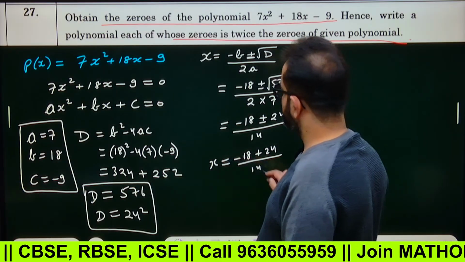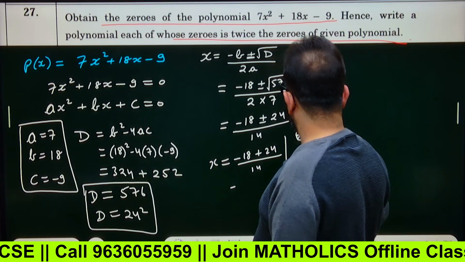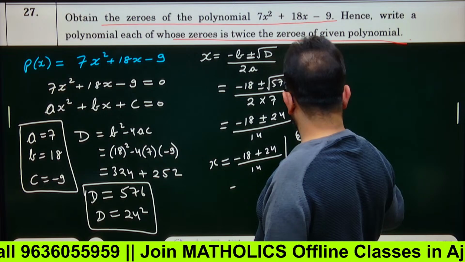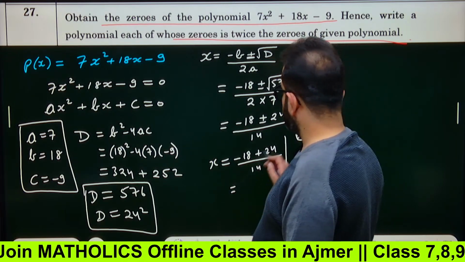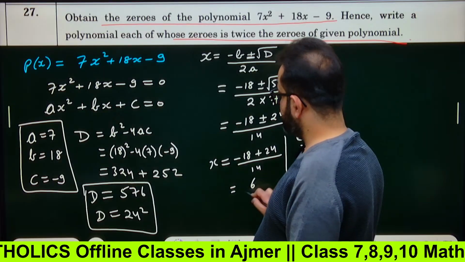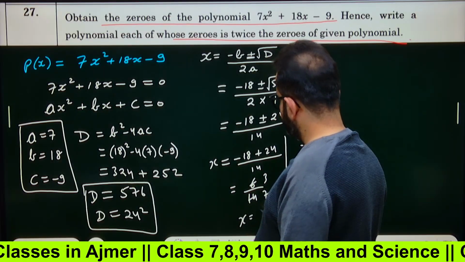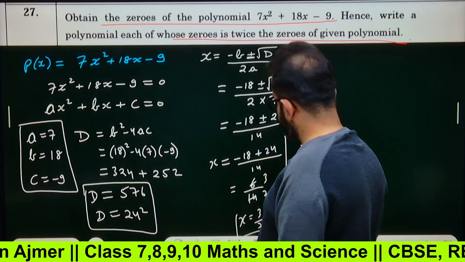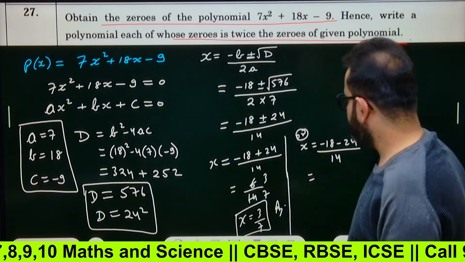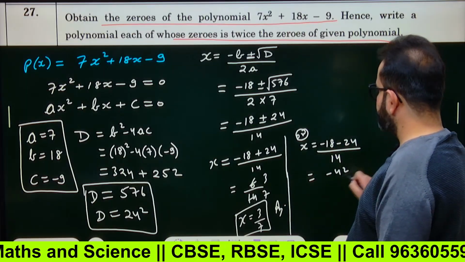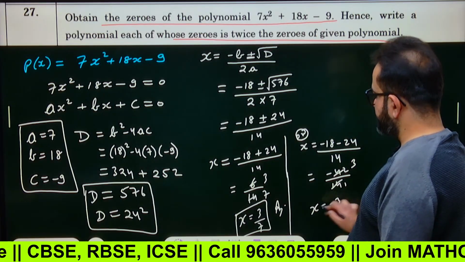X equals to this, or x equals to minus 18 minus 24 by 14. Okay, so 24 minus 18 is 6, right? 6 by 14. 2 3s are 6, 2 7s are 14. So x equals to 3 upon 7. First answer. Next, it will be minus 18 minus 24, which means minus 42 by 14. 14 ones are 14, 14 3s are 42. So x equals to minus 3.